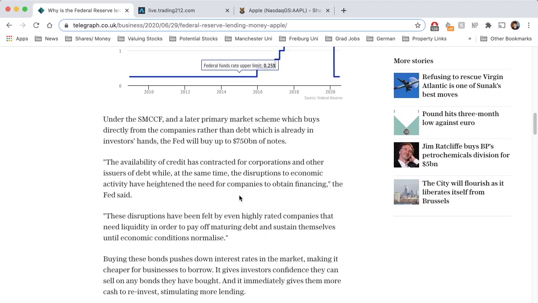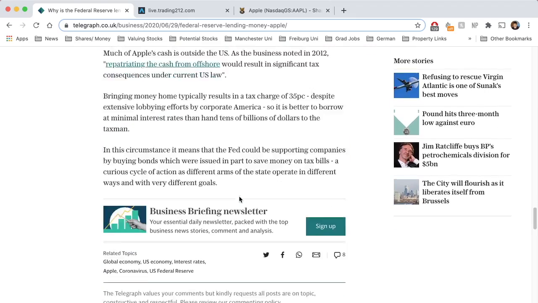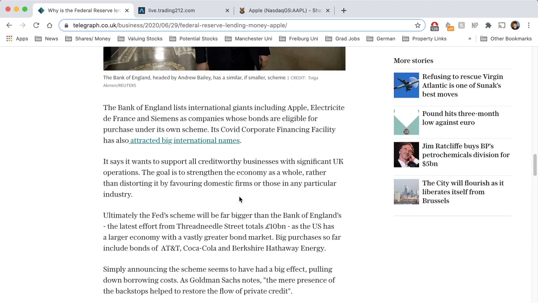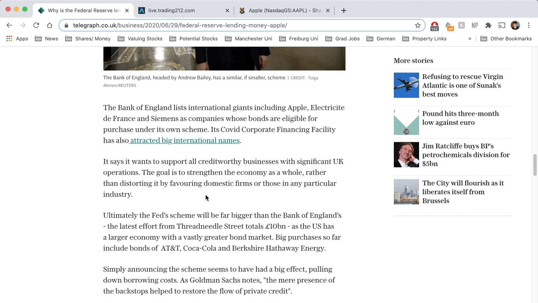And if we scroll further down, it's about the goal of the Fed, which is to strengthen the economy as a whole rather than distorting it by favouring domestic firms. So if they lend some money to Apple, Apple will then be even more liquid. They'll spend some money on R&D or whatever and get the economy going.